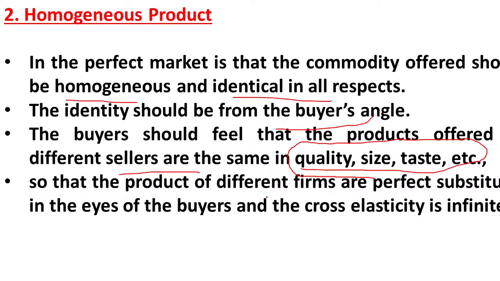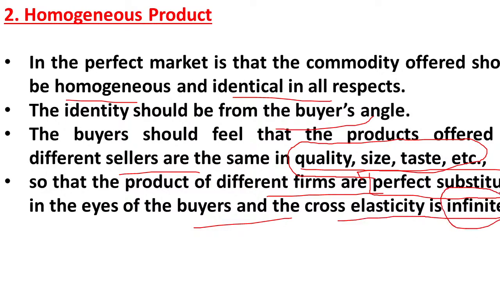So the products of different firms are perfect substitutes here. Please remember it: in a perfect competition market, the goods are perfect substitutes for each other, and so the cross elasticity is infinite. This you have to remember. In a perfect competition market, cross elasticity is infinite.